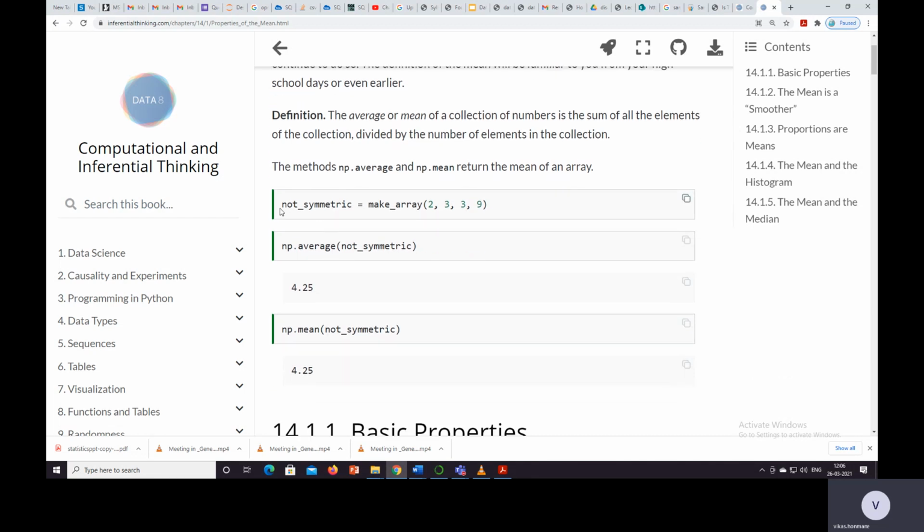Let's look at an example: numeric is equal to make_array. This is one example where we create the array. The make_array function is present in a data science library. We make the array 2, 3, 3, 9, and by using np.average we can find the average.